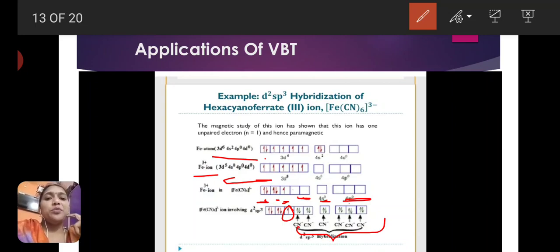According to valence bond theory, this is the electronic configuration, hybridization, structure and magnetic property of the hexacyanoferrate(III) ion. Hexacyanoferrate(III) ion shows d2sp3 hybridization, octahedral structure and paramagnetic property.